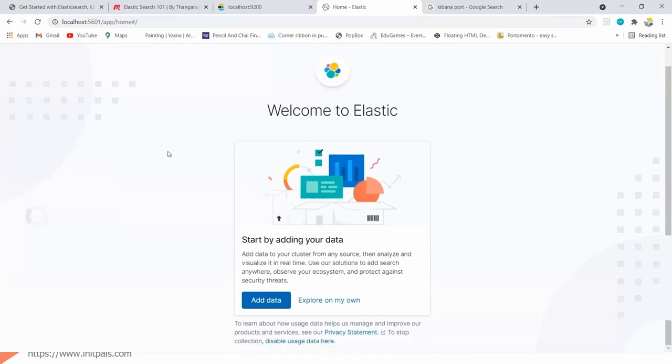Now we have configured Elasticsearch. We have installed the Elasticsearch part, but we haven't added any data yet. For demonstration purposes, I'm going to use the demo data.